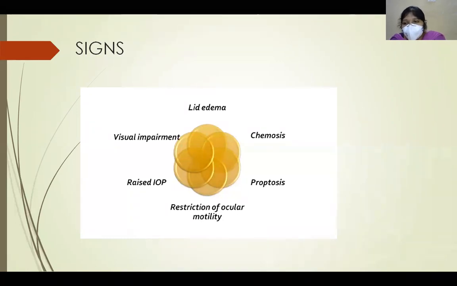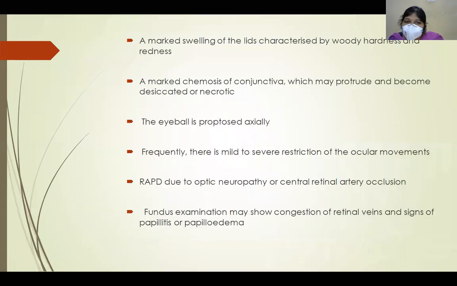In the pupil, there can be RAPD because of compression of the optic nerve by raised intraorbital pressure. And in the fundus, changes can be seen in the late stages like optic disc edema, and in the late stages we have optic atrophy. So these are the signs we see in orbital cellulitis.